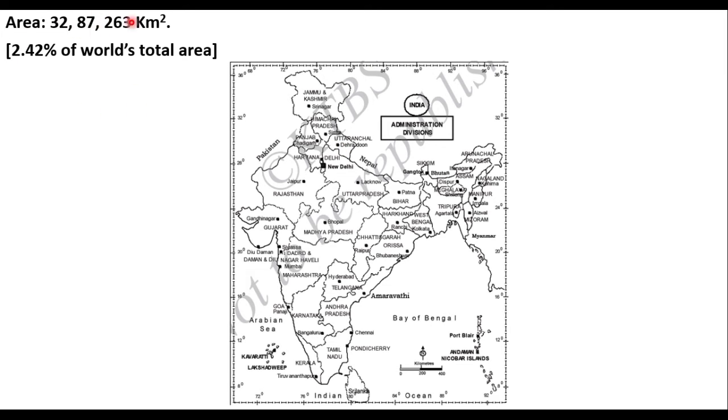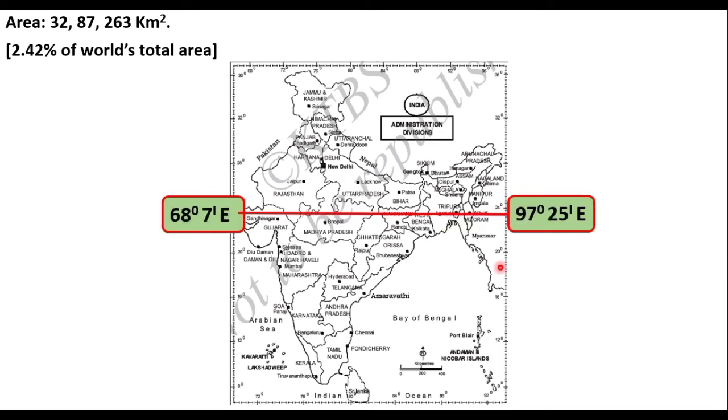Area of India is 32,87,263 square kilometers, and this area is about 2.42% of the world's total area, right? The latitudinal extent of India is 37 degree 6 minute north to 8 degree 4 minute north, and the longitudinal extent is 68 degree 7 minute east to 97 degree 25 minute east.